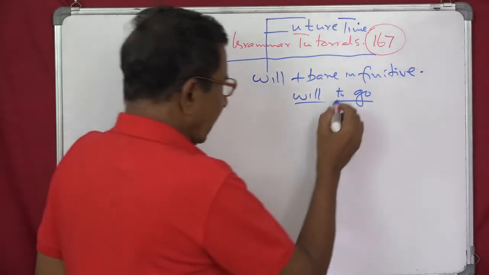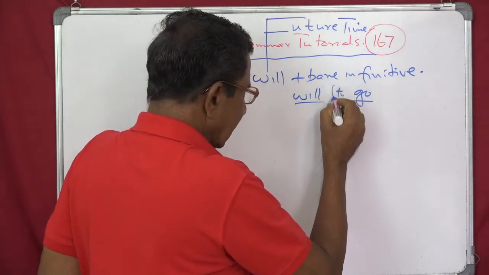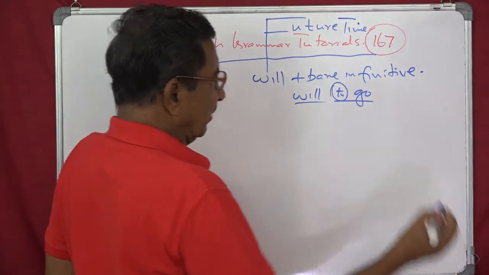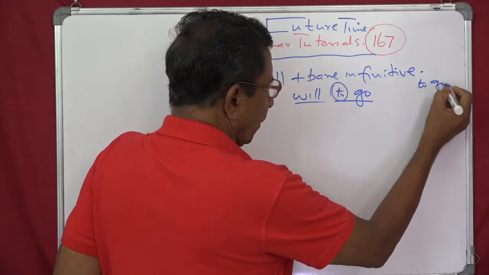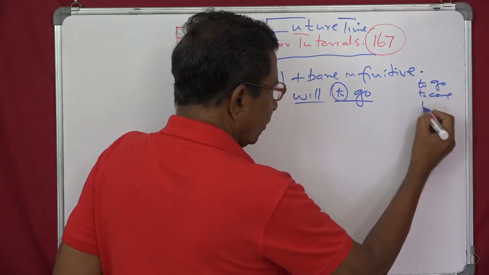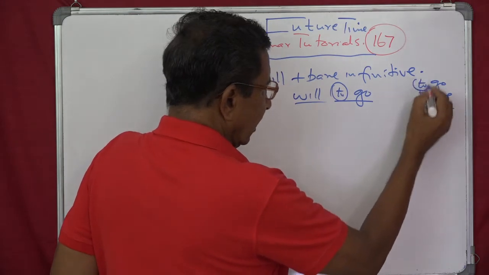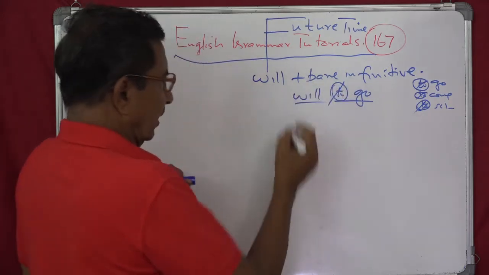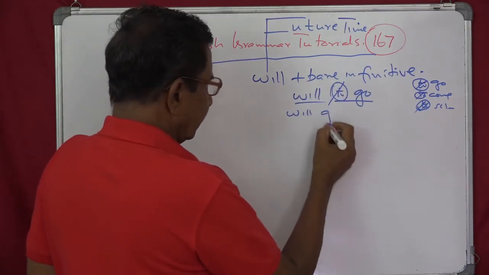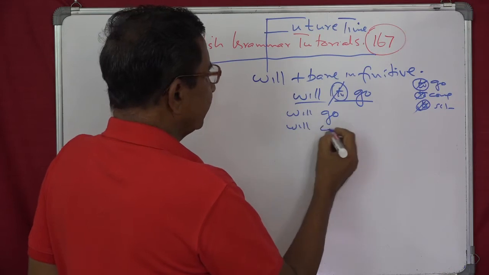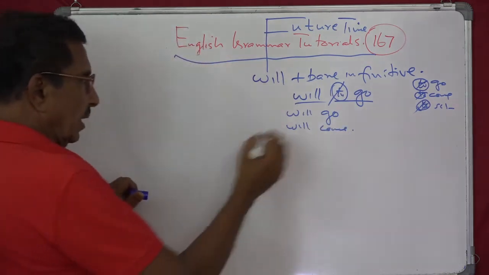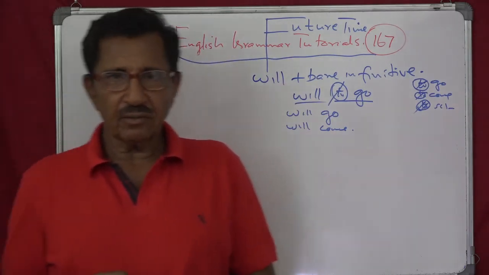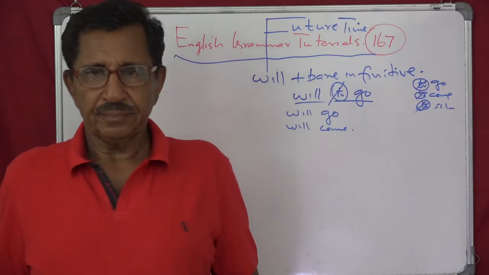Now we are just deleting these two. The infinitive is always preceded by to: to go, to come, to sit, like this. When you delete this, it becomes a bare infinitive. Therefore you will get will go, will come. That's why you find in distribution, this is the form. That is will plus bare infinitive, that means infinitive without to.